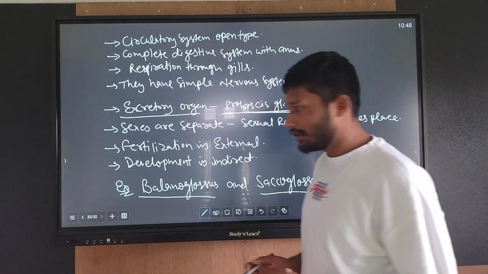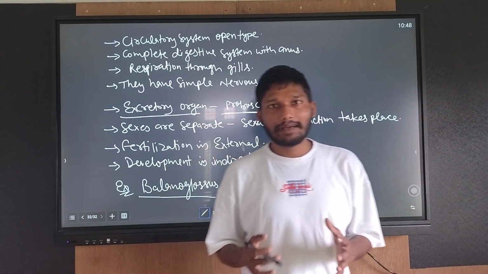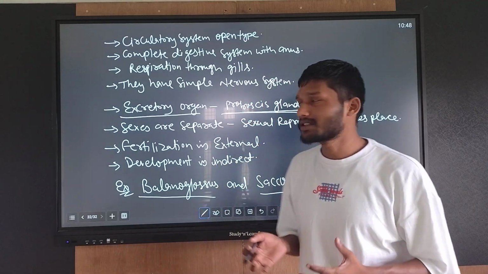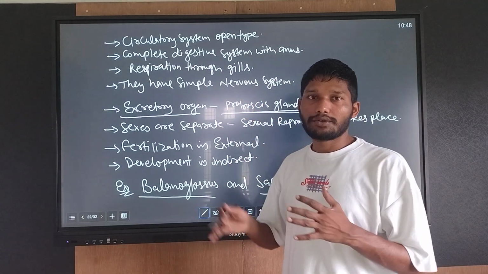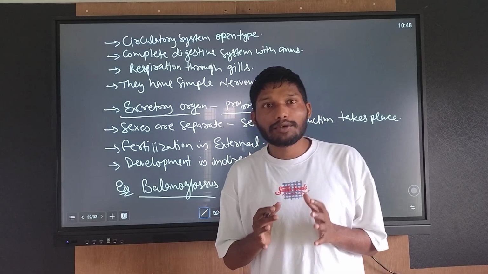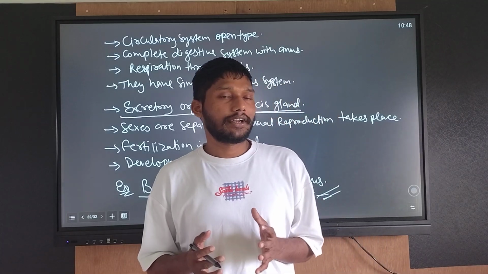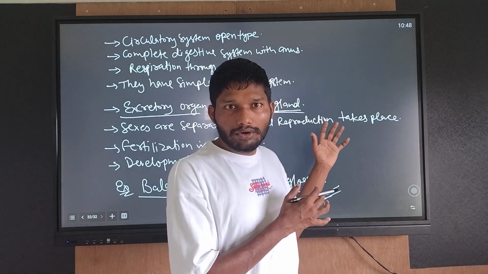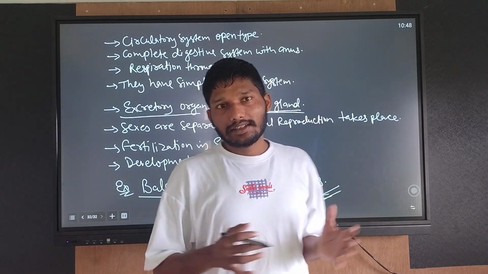So dear student, I have mentioned all the key points and characteristic features of the phyla Porifera to Hemichordata. Phyla Porifera to Hemichordata are known as non-chordates or invertebrates, with no backbone.